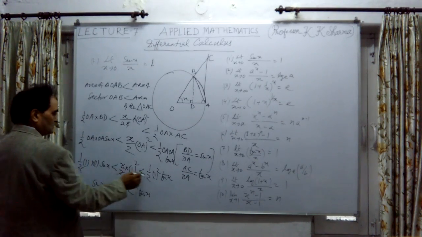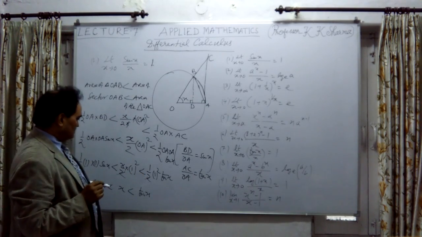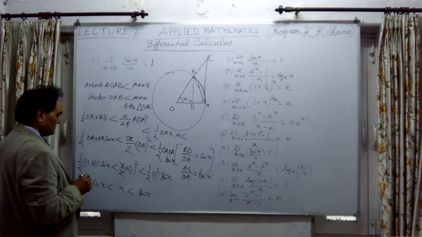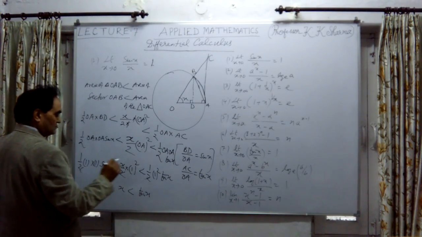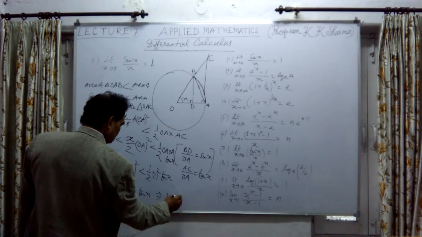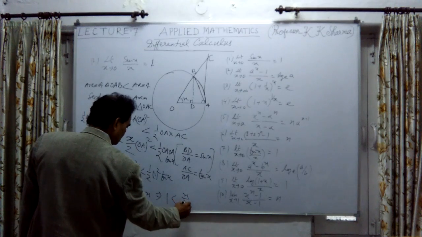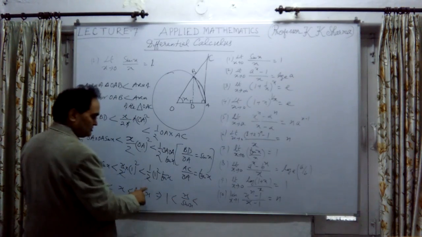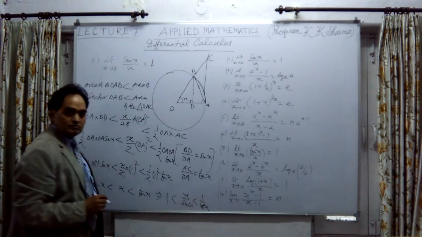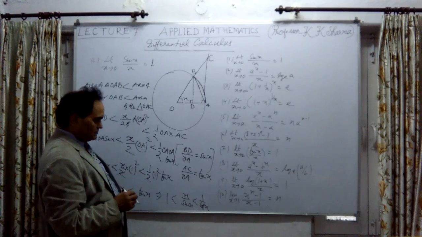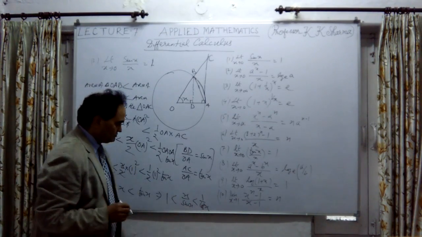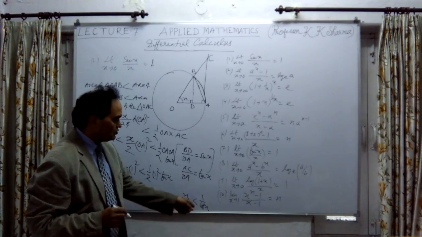If I divide by sin x, this implies that 1 is less than x upon sin x, less than 1 upon cos x. In the case when x tends to 0, cos 0 is 1. So x upon sin x is lying between 1 and 1.